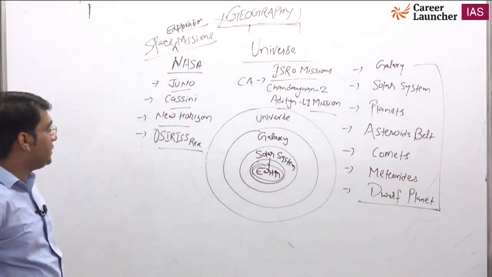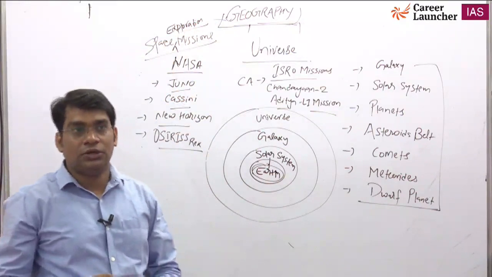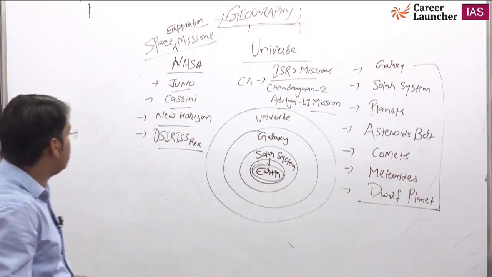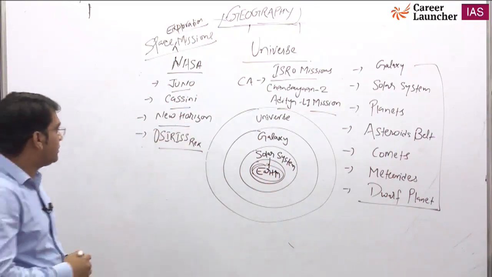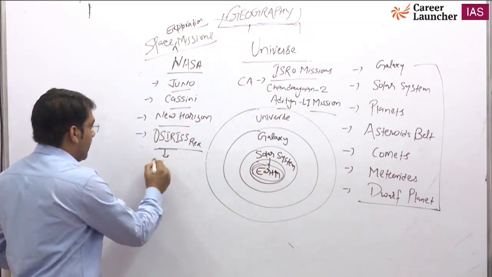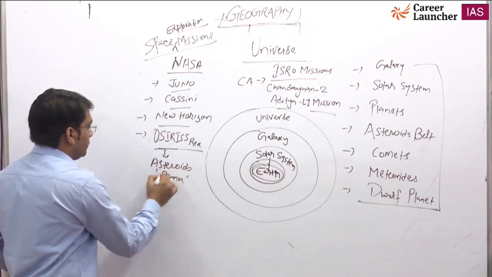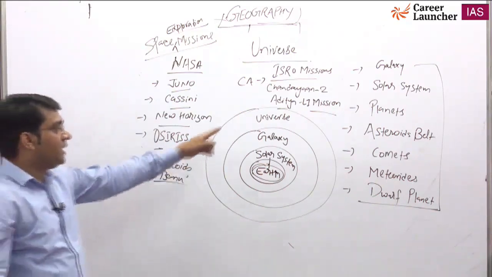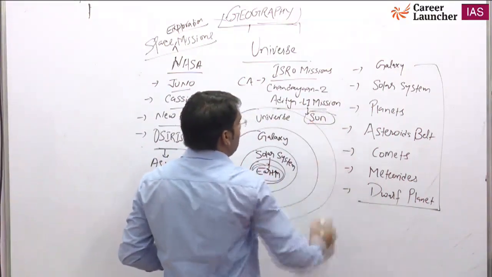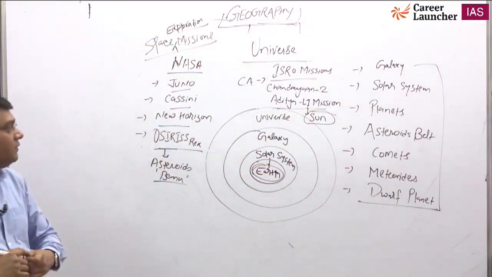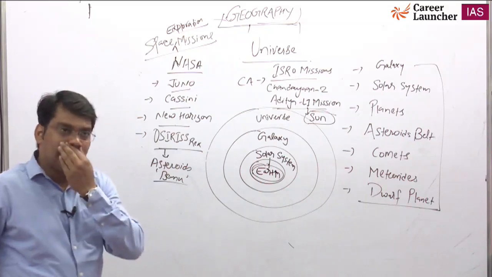UPSC has already asked a question about Juno, the space mission to Jupiter to study the moons of Jupiter. Cassini is for Saturn. New Horizons and OSIRIS-REx are to study asteroids; the name of the asteroid is Bennu. Aditya L1 is India's ISRO mission to study the outer layer of the sun. Chandrayaan 2, you already know, is the moon exploration mission, a very famous mission.